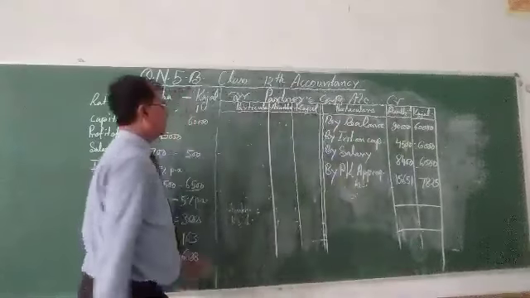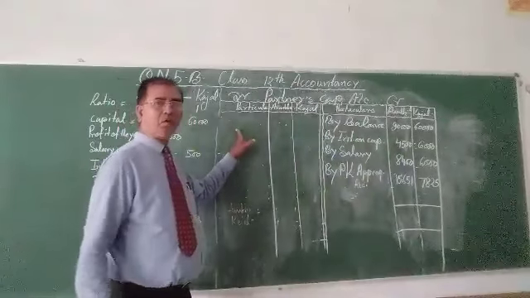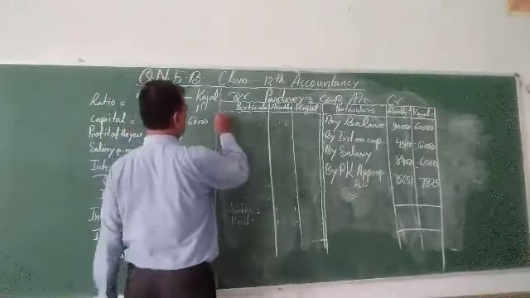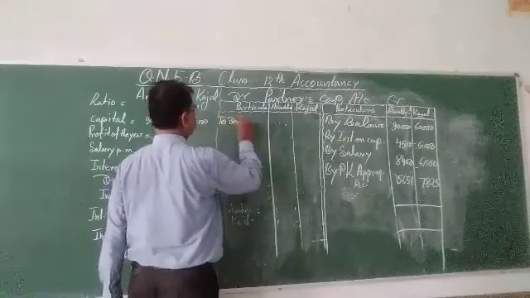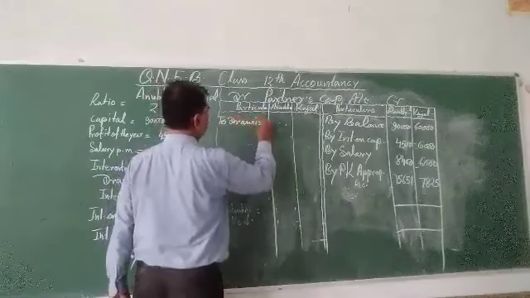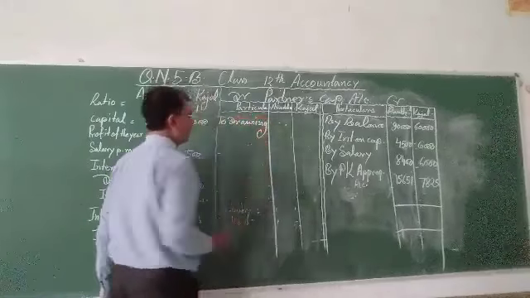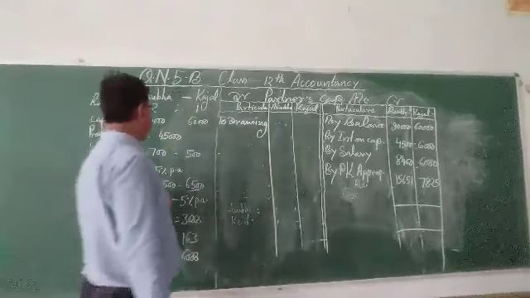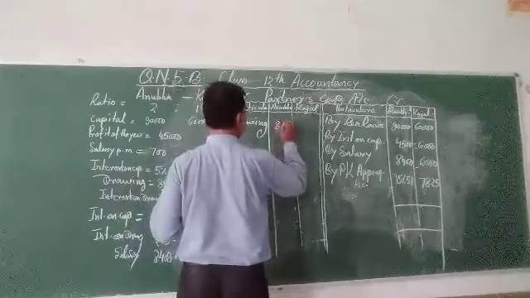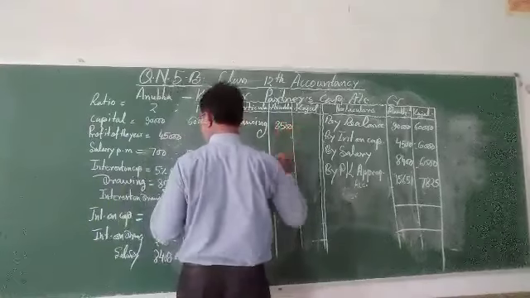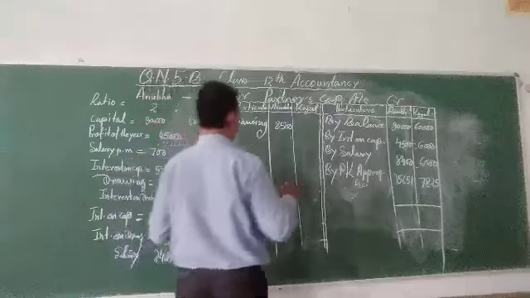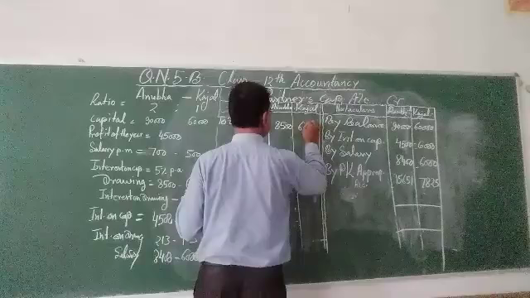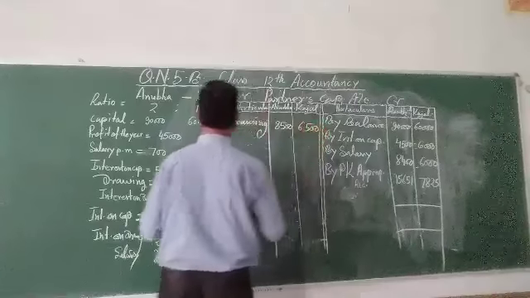In the debit column, whatever the drawing made by the partners, two drawings. Anubhav withdraws 8,500, and Kajal withdraws 6,500.